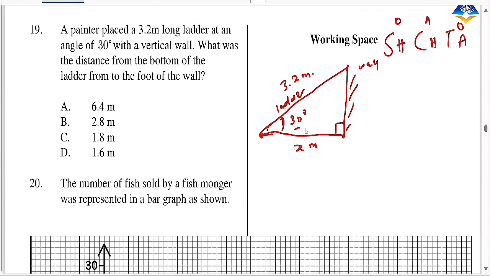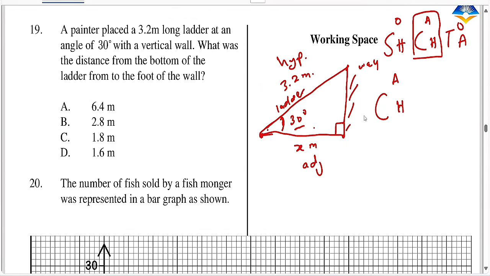So hapa two distances umepewa, and that is your adjacent to that angle, adjacent hii na hii ni hypotenuse yako. Sawa, huna opposite, hujaulizi opposite in short. Sawa, so opposite haina haja. So you have adjacent, you have hypotenuse, therefore you use something called ka. Sawa, so ka.